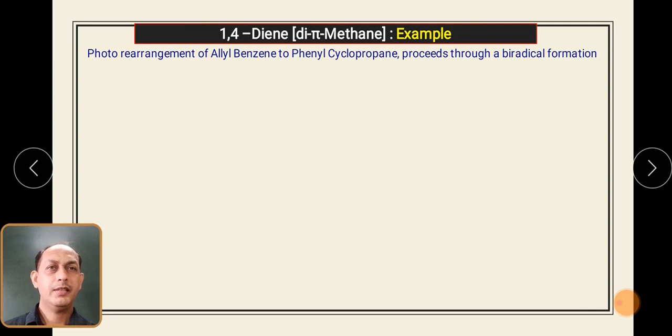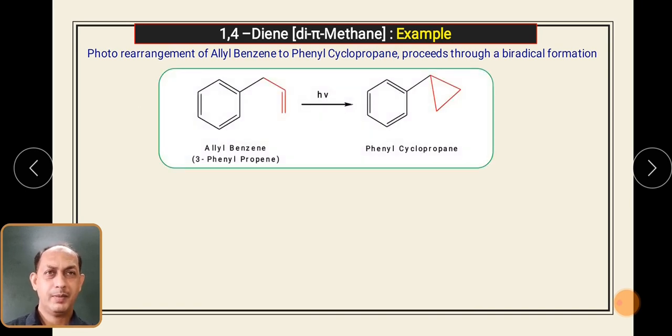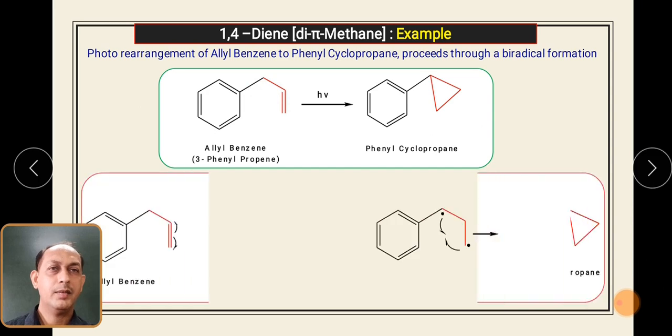Now we will see the second example of this mechanism, where photo rearrangement of allyl benzene takes place to give phenyl cyclopropane, which again proceeds through biradical formation. This is a simple example as compared to the earlier one. This is allyl benzene, and this is the allyl part, shown in red. It gets converted by a photochemical reaction into phenyl cyclopropane. You will observe the bond is formed between this carbon and this carbon, right? So let us see the mechanism.